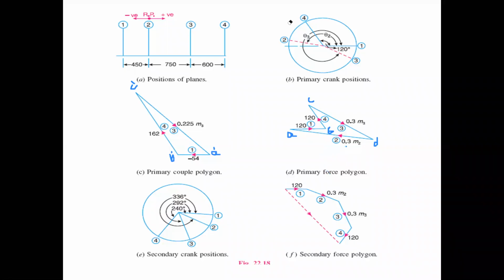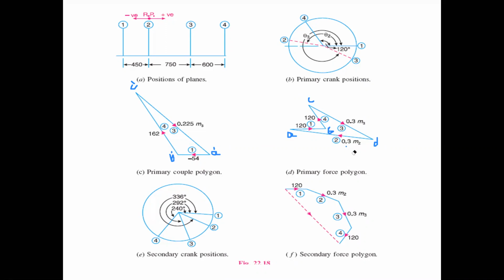What is the line there? This is enclosed with the straight line, so you will measure it. Therefore 0.3 m2 equals vector AD. Vector AD may come, for example, 5 centimeter or 6 centimeter. So 6 into 50, that is 300. 0.3 m2 equals 300, so m2 equals nearly 900 kg. That is the way of getting our m2.